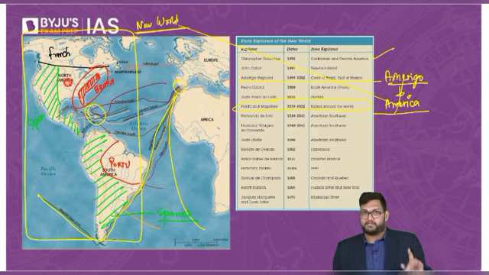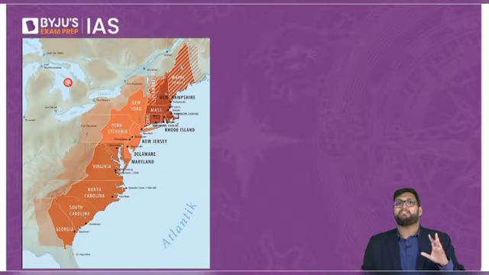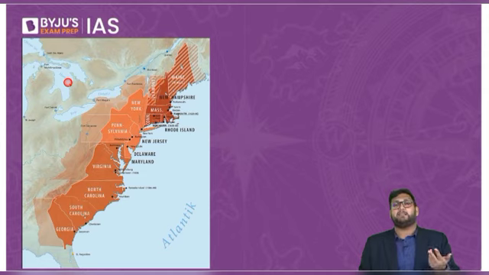We are now going to only concentrate on these colonies. The initial 9, and then they became 13. And you would know them because of the names which are there.